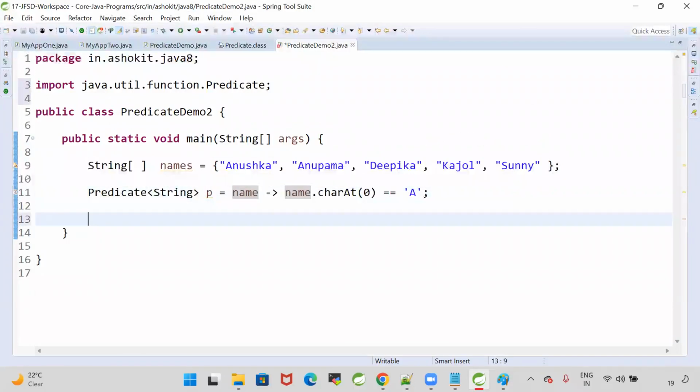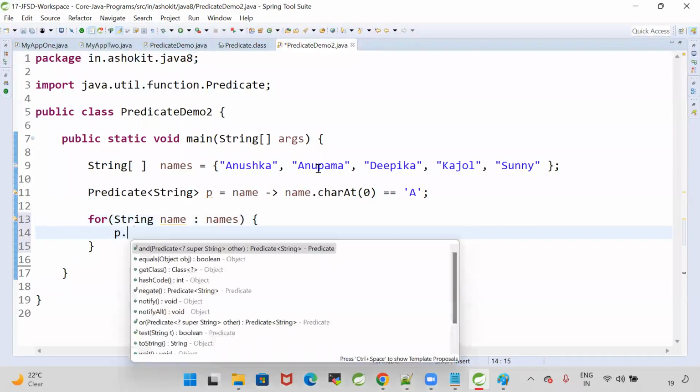Yes. When to go for a predicate? Any lambda which will take an input, do some checks and return true or false, then you can go for predicate. Conditional checking. Now see, for String name, I'm going to use a for each loop over names.